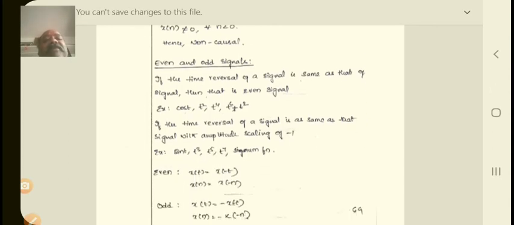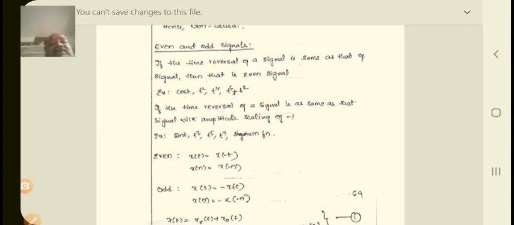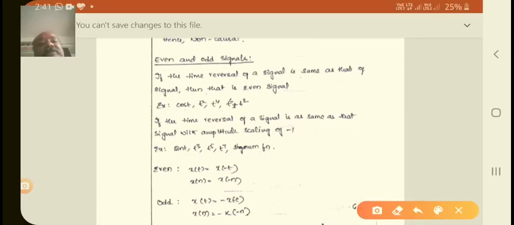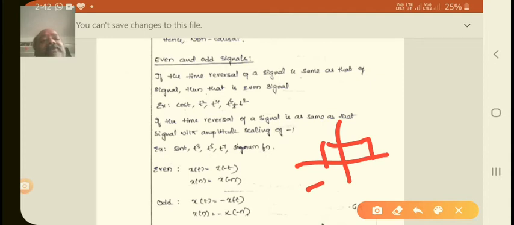Now we are coming to the even and odd signals. If the time reversal of a signal is the same as the signal itself, then that is an even signal. If you take an example, with this as the axis, these two sides will be equal: here it is -1, here it is +1.